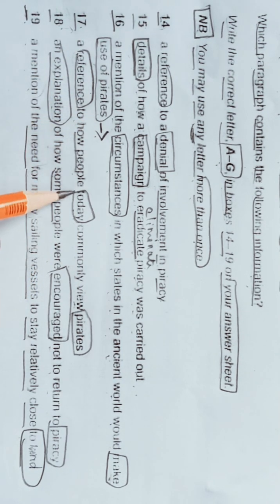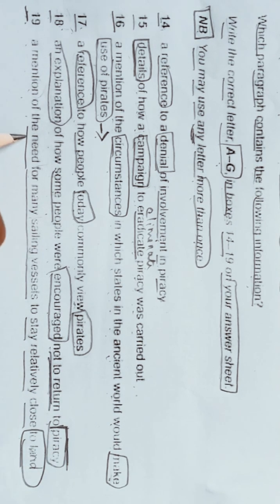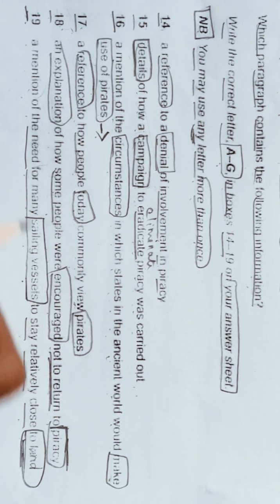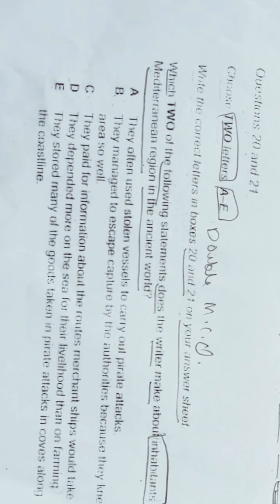17, a reference to how people today commonly view pirates. 18, an explanation of how some people were encouraged not to return to piracy. Okay, not to return. 19, a mention of the need for many sailing vessels to stay relatively close to the land. Sailing vessels. Okay, so these are our keywords. Now let's see our